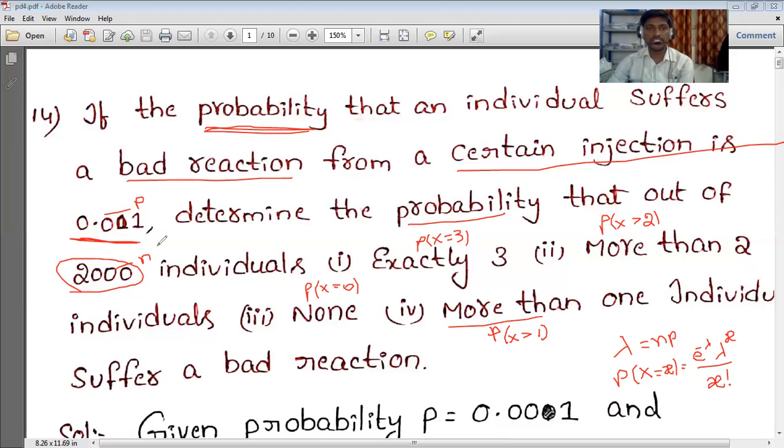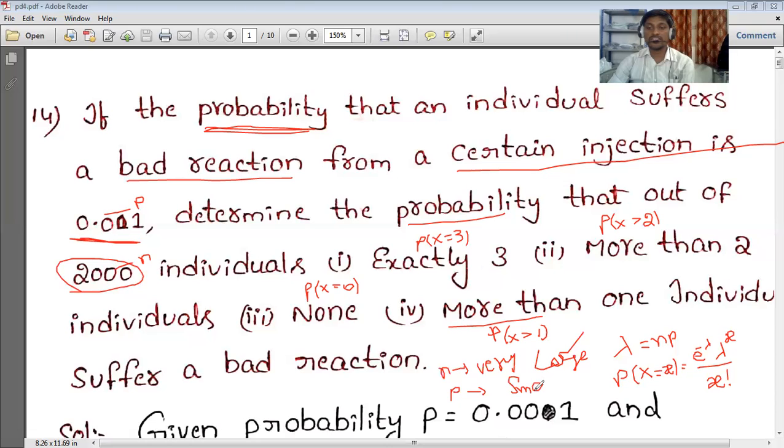For Poisson, n should be very large and p should be very small, nearer to 0.